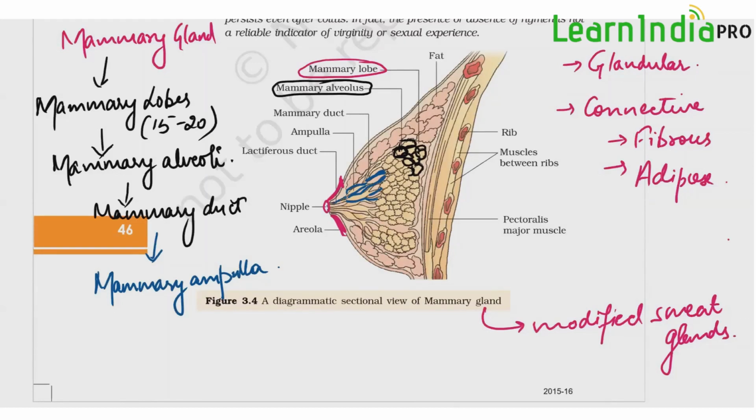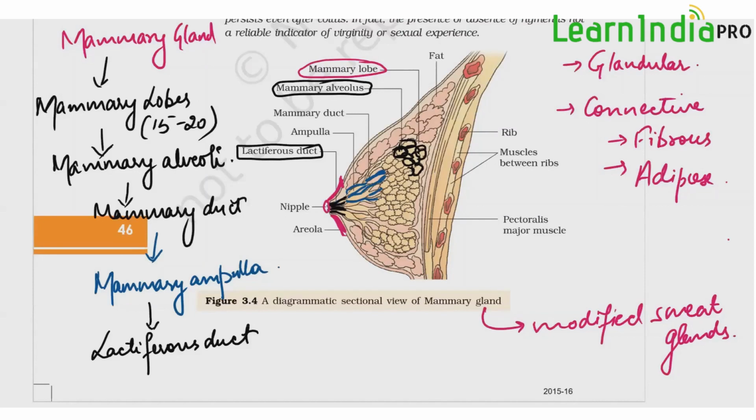Now again it is divided into fine ducts. You can see these ducts, they are again divided into fine ducts. These ducts are called lactiferous ducts. So the mammary ampulla stores the milk before it is released out of the nipples. It stores the milk and later gives it to the lactiferous duct. Now the lactiferous duct carries the milk from one lobe to the exterior, meaning to the outside of the body.